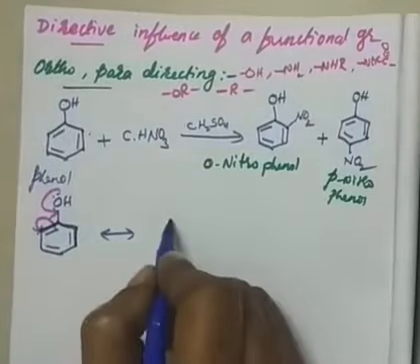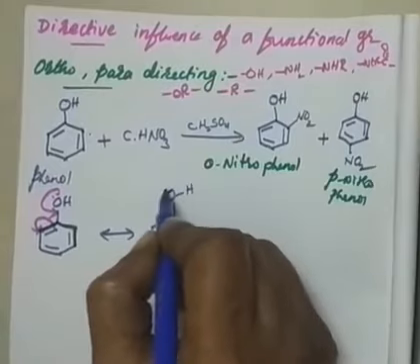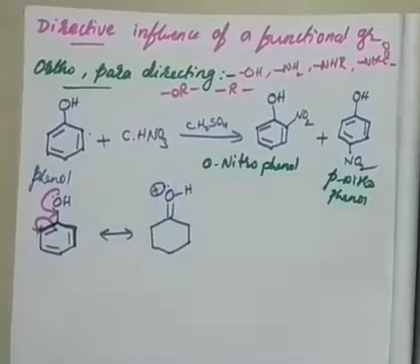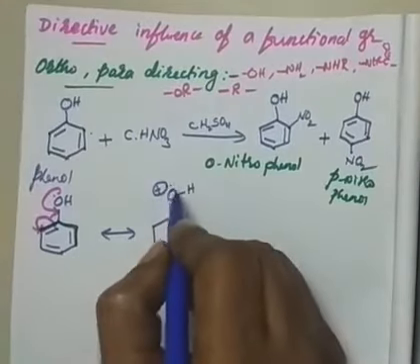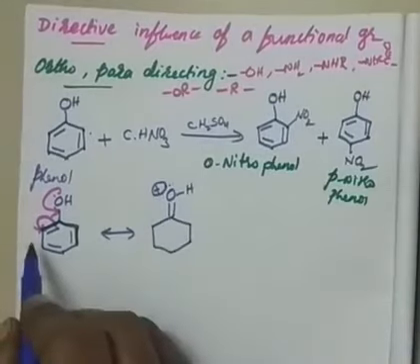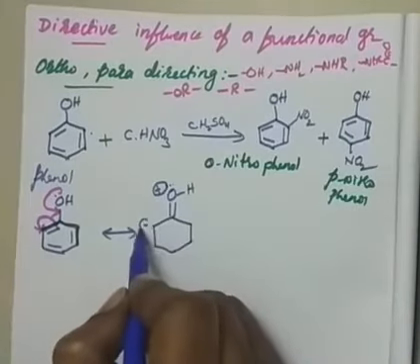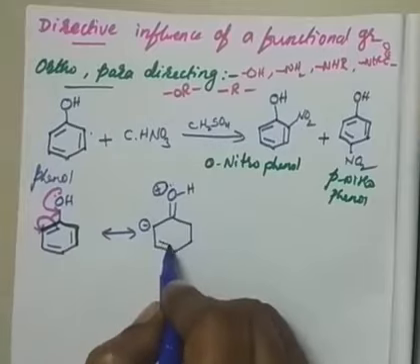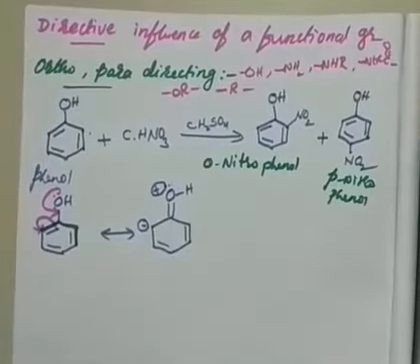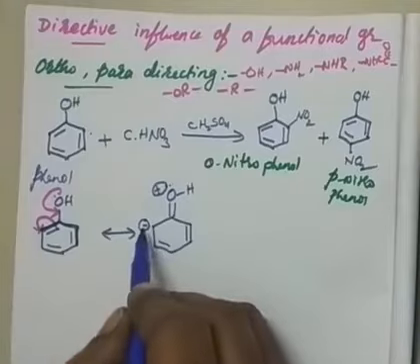Till now we have seen carbocations only, but here we are seeing a carbanion. This will be a positive charge on oxygen, with one electron pair there. Carbanion means an anion on the carbon. I am not disturbing these double bonds; I am writing as it is. This is the carbanion.